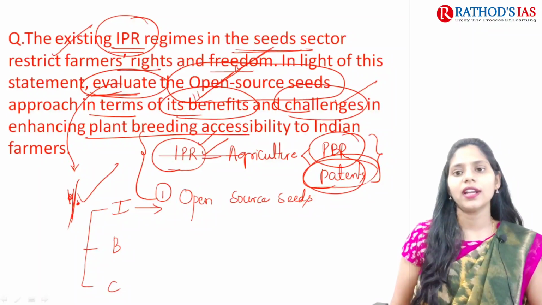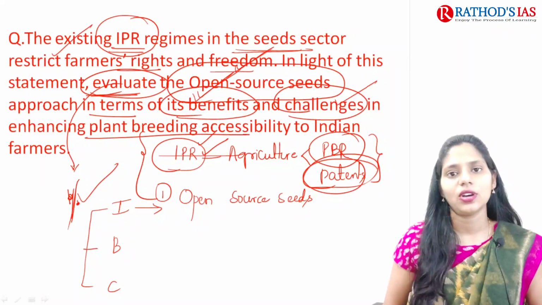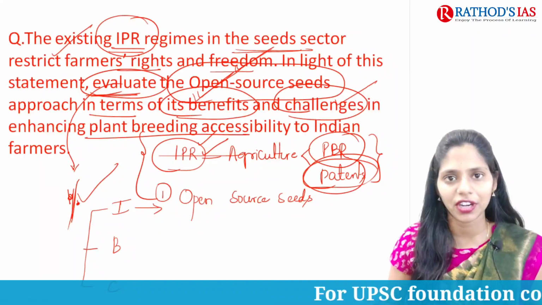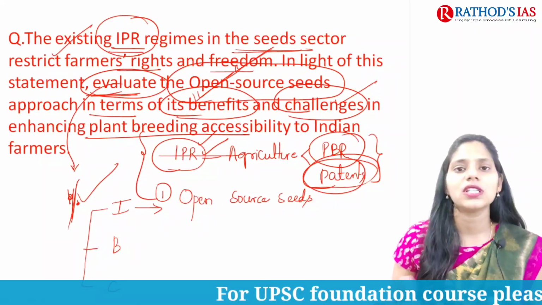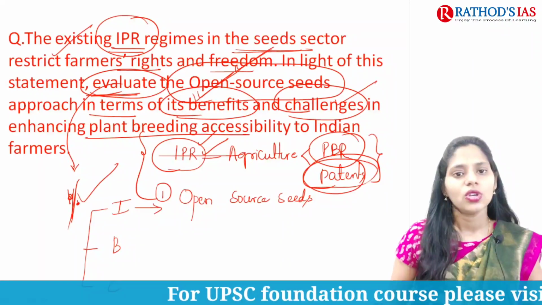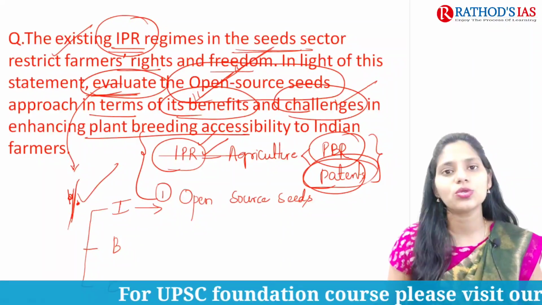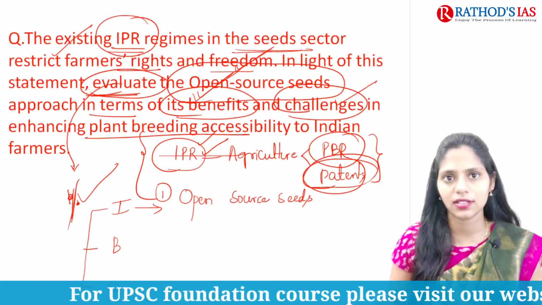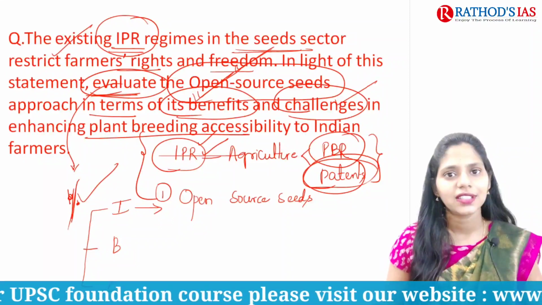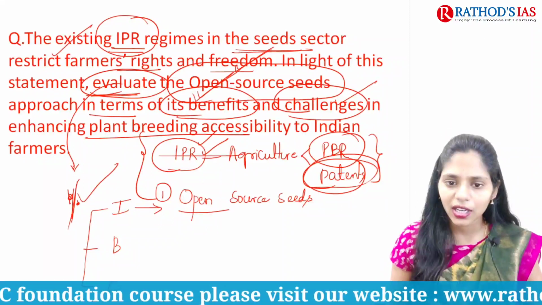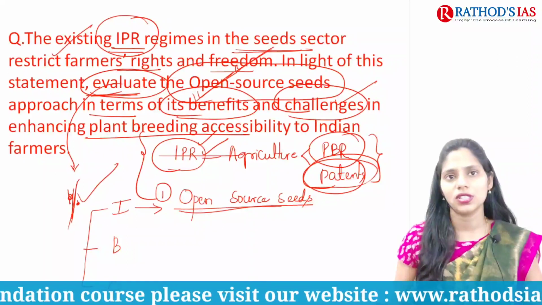For example, you can write that plants or seeds should be free from IPR rights because it is a community resource. So there is a right for the farmers to share and to save the seeds. So this is a traditional practice which is followed by the farmers. So in this way you can write about what is this open source seed.